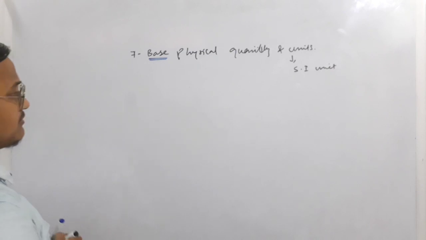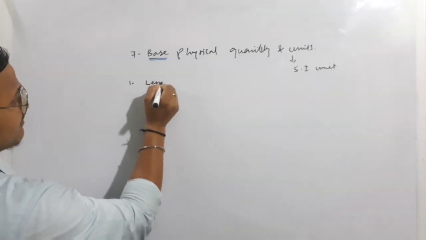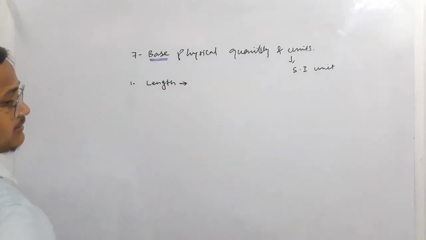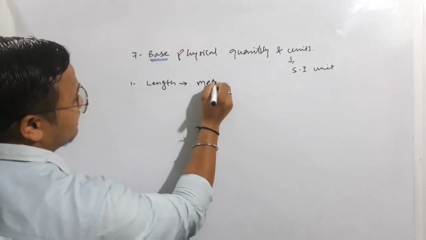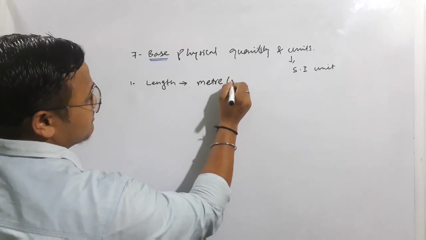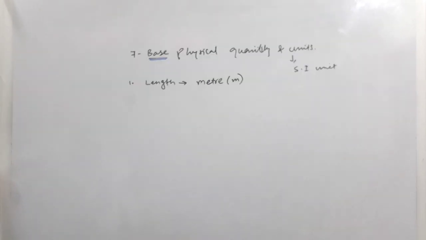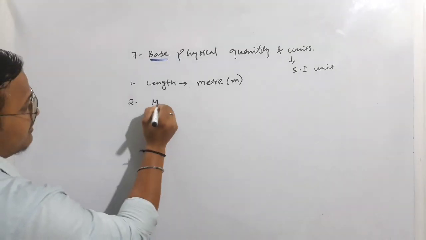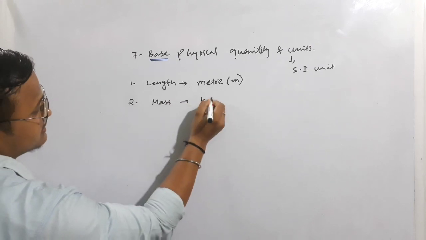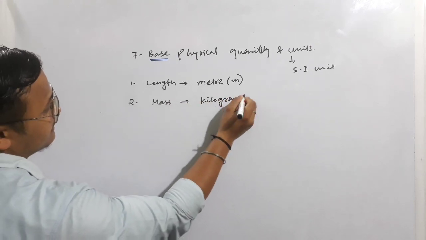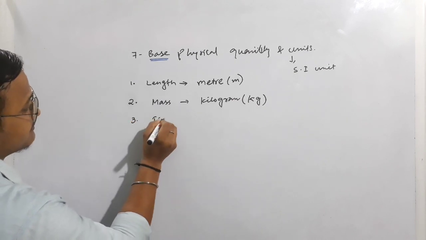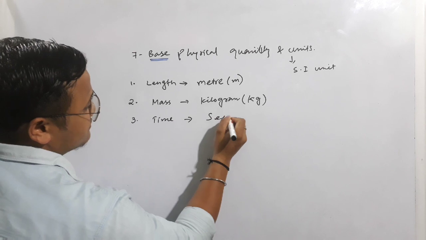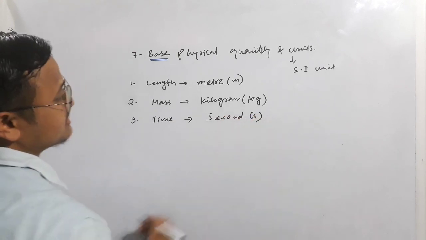So here I will go through these 7 base physical quantities, and we will go through some other topics also. Look, one base physical quantity is length, and the SI unit for length is meter, M-E-T-R-E. And we are using symbols for them. This is one physical quantity. Another one is mass, and its unit is kilogram, written as kg. Another one is time, and its unit is second, s.